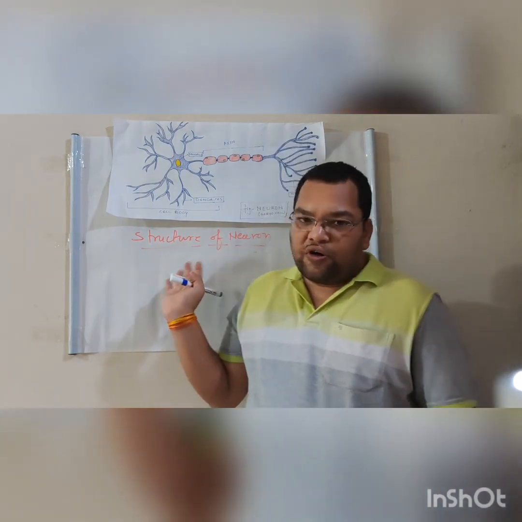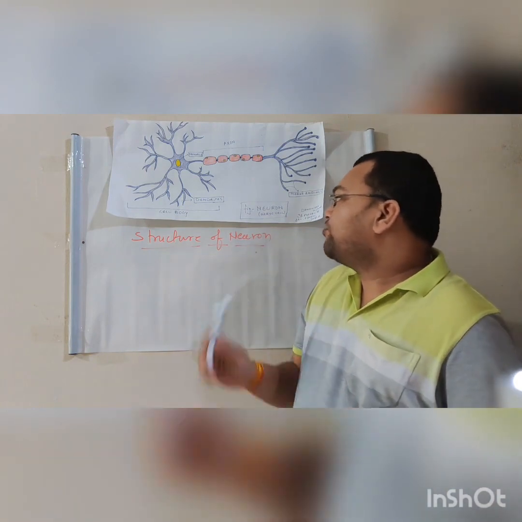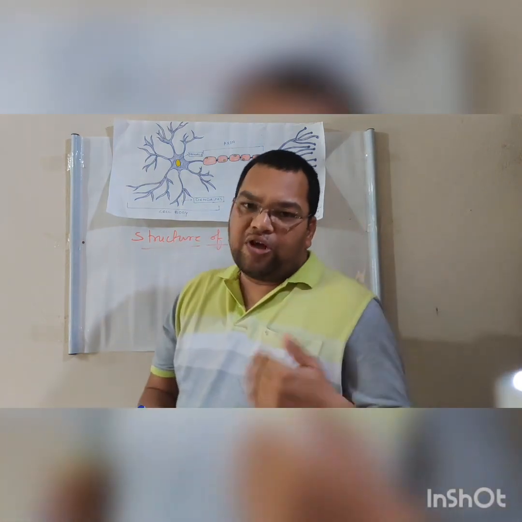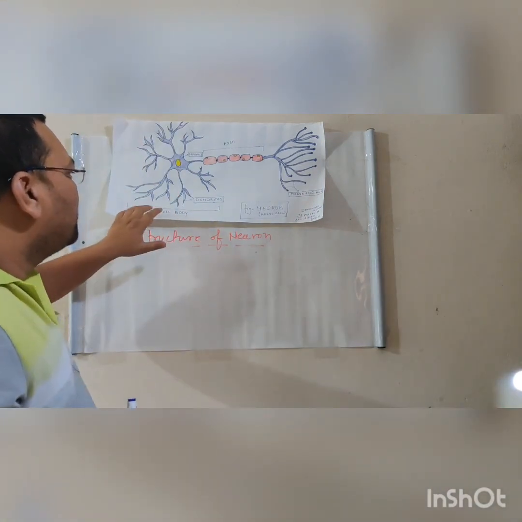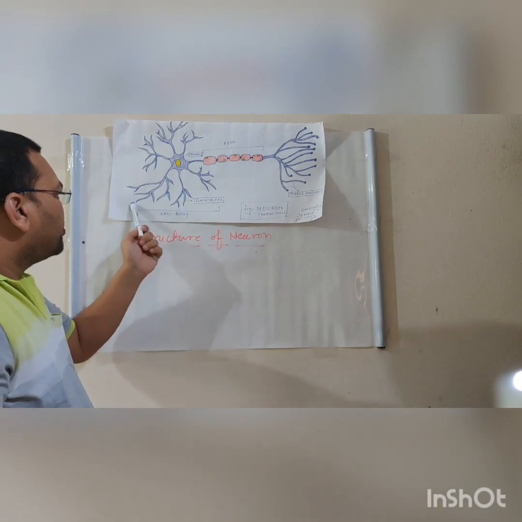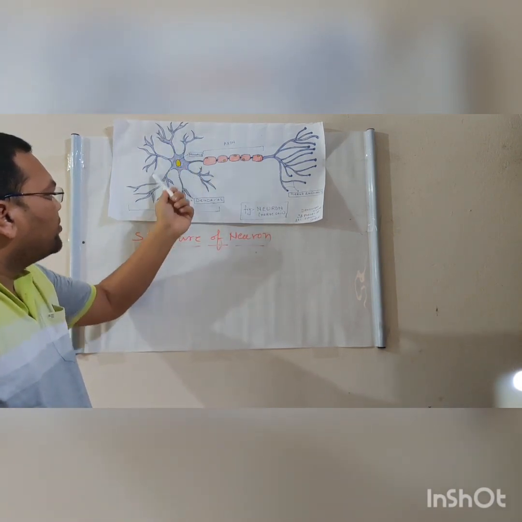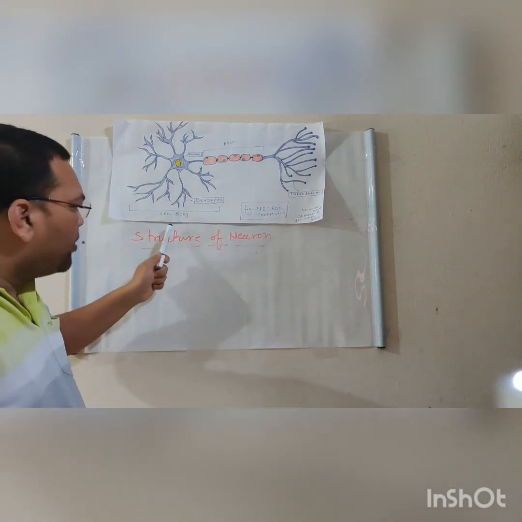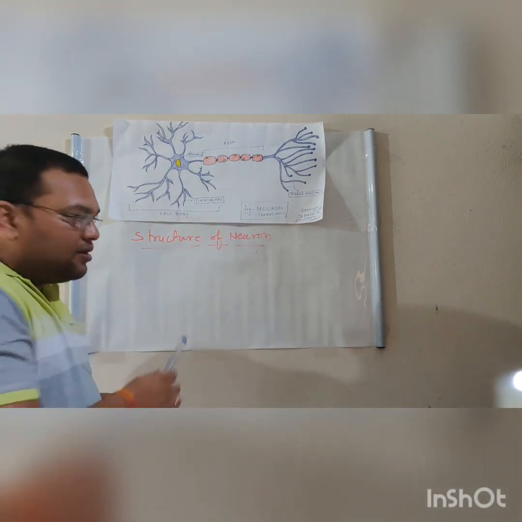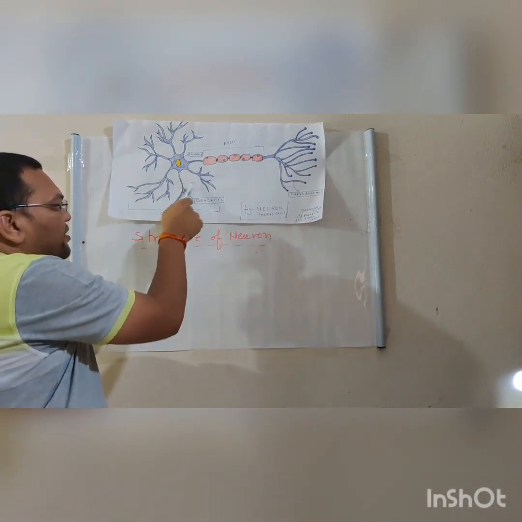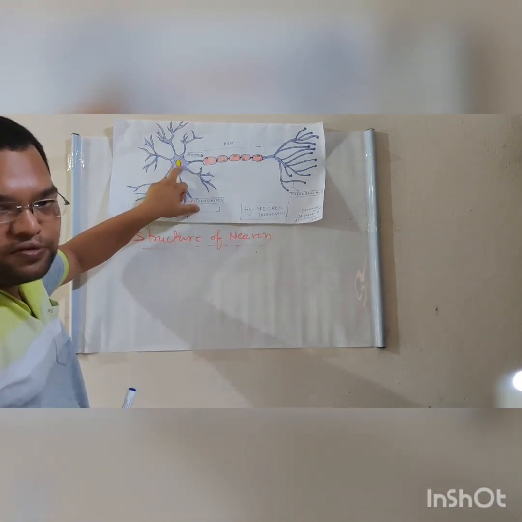Now we already saw the structure of the neuron in the ninth class, and that same structure we are going to see here, maybe a little bit more detailed. This portion which includes the nucleus and these branches is known as the cell body, and these branches that you are seeing are the dendrites. Inside the cell body there is a nucleus also.